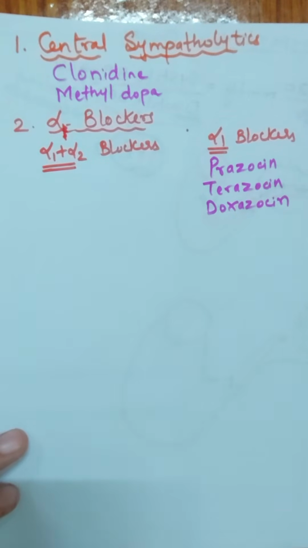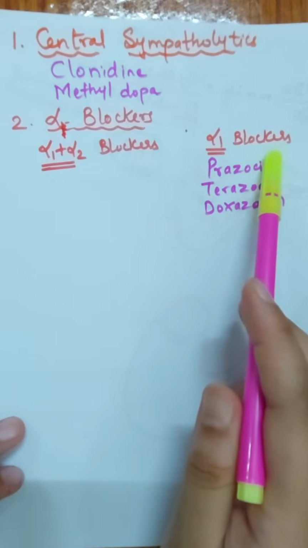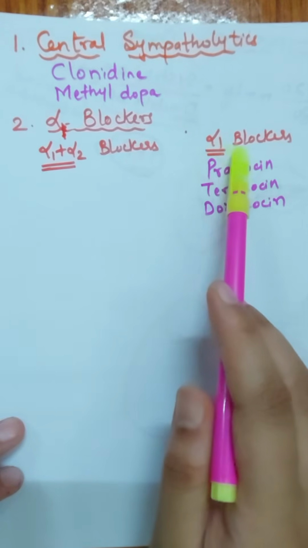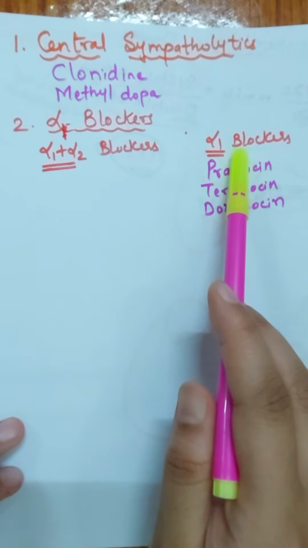Now suppose any person is taking an alpha 1 blocker, then what will happen? Yes, the alpha 1 blocker will block the veins as well as the arteries.